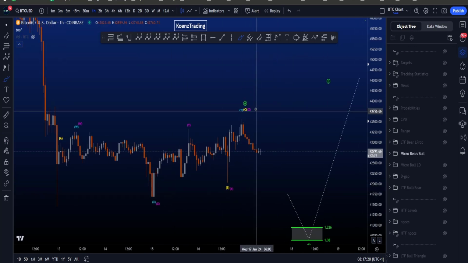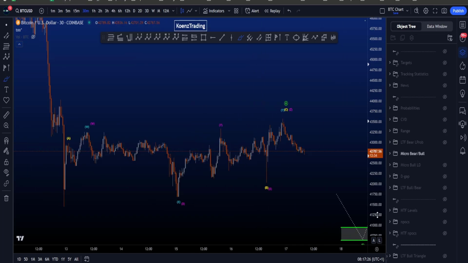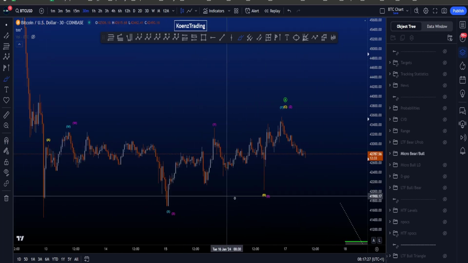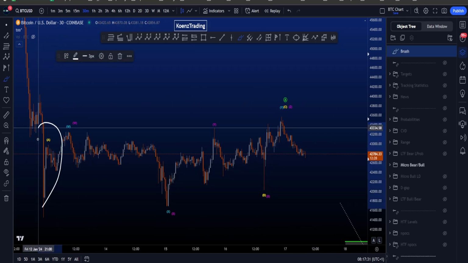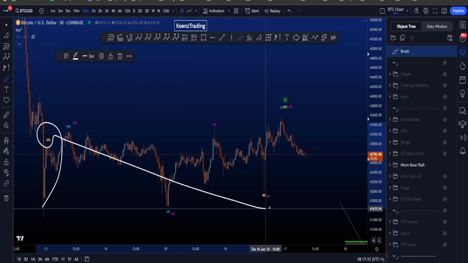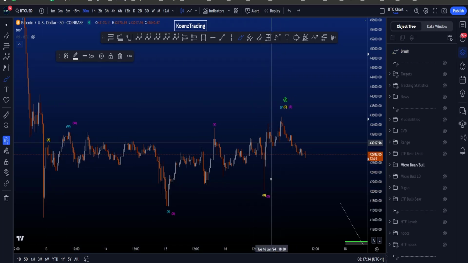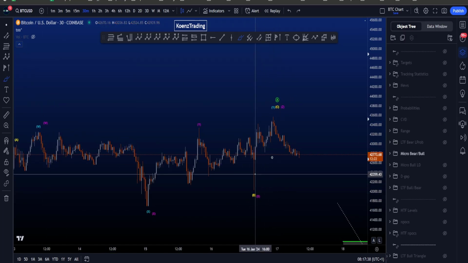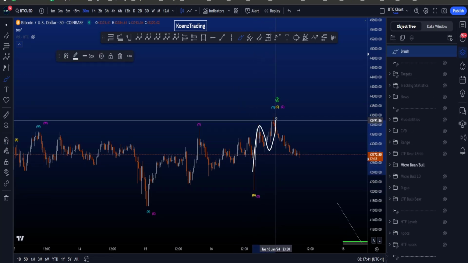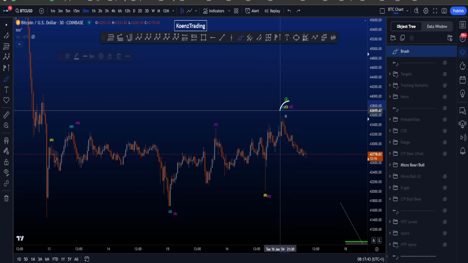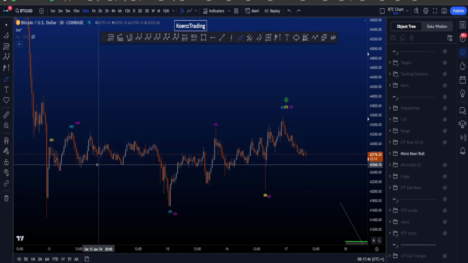In this scenario, however, wave A has to be a 3-wave corrective structure, and it is quite challenging to get a nice corrective structure in here. If we look for an ABC, we're looking for a 5-wave structure in A, complex in B, and a 5-wave move in wave C. However, locally here, wave C is clearly not a 5-wave structure. This is a 3-wave move to the downside, and we don't like to see that in a wave C.